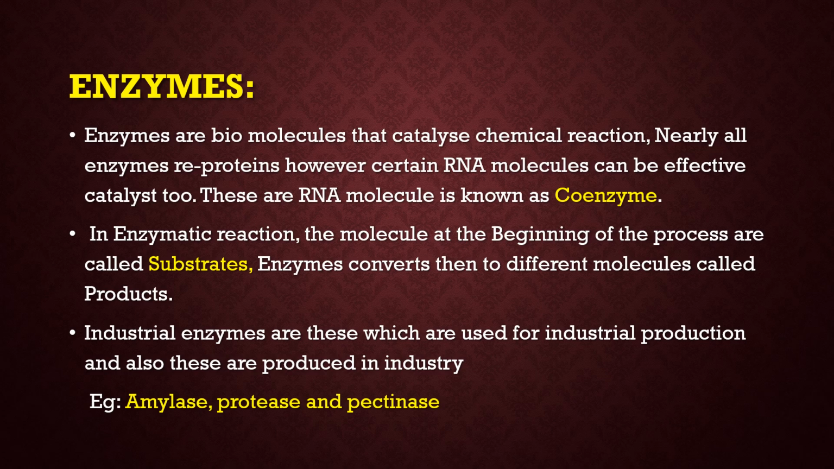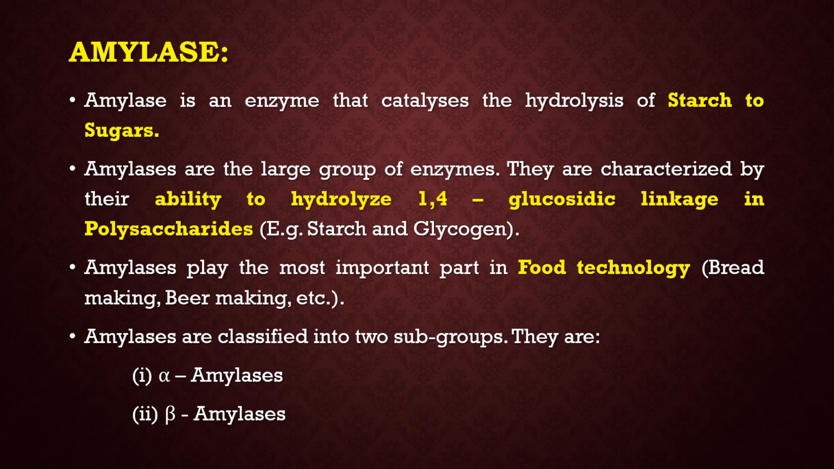Industrial enzymes are those which are used for industrial production, and also these are produced in industry. Examples of enzymes are amylase, protease and pectinase. Amylase. Amylase is an enzyme that catalyzes the hydrolysis of starch to sugar. Amylases are a large group of enzymes that are categorized by their ability to hydrolyze 1,4 glycosidic linkages in polysaccharides, for example starch and glycogen. Amylase plays an important role in food technology, such as bread making and beverage making.